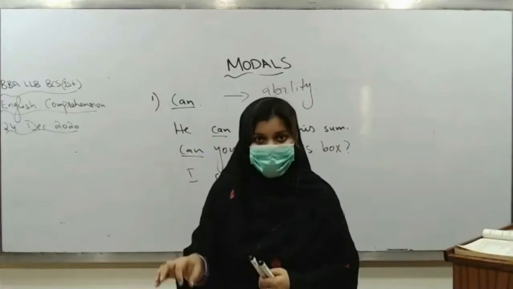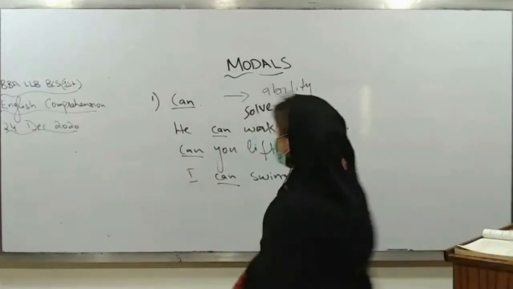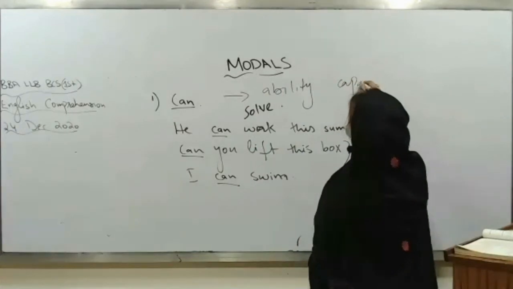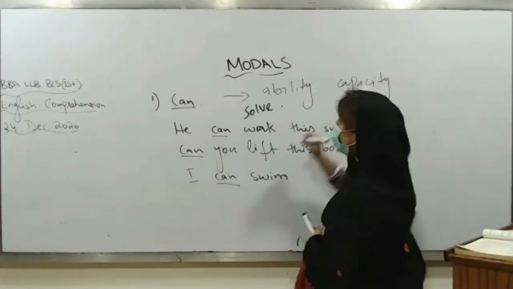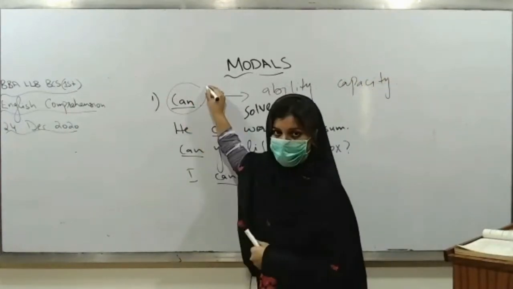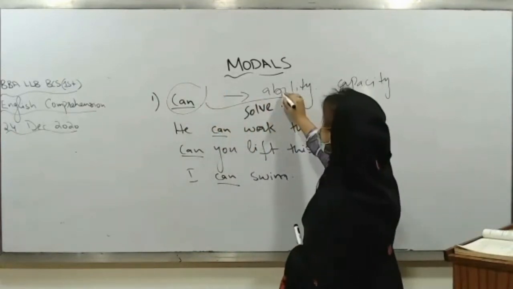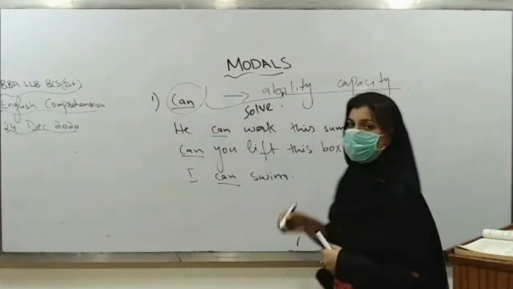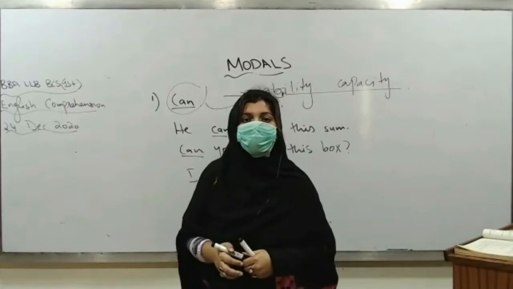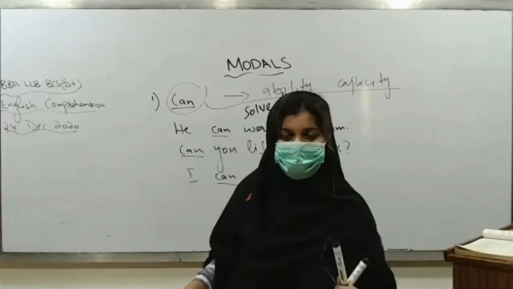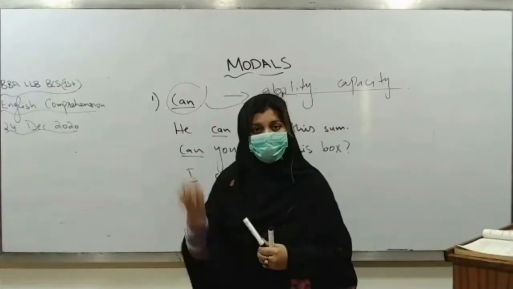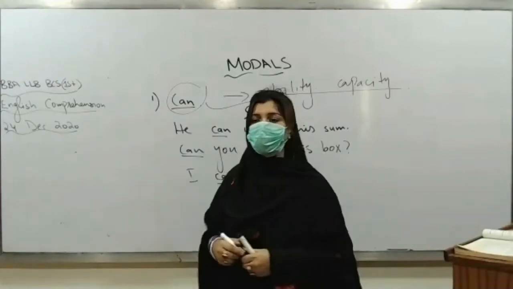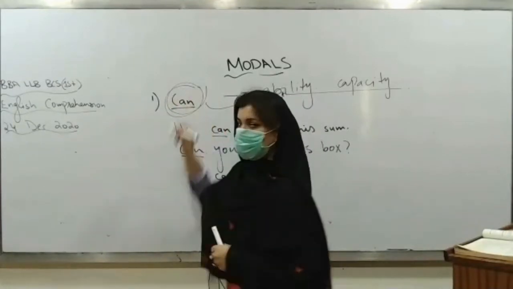कि वो इस काबिल है कि वो ये काम कर ले, right? He can show this capacity. He can show this ability. So can is the first model and it is used to express what ability or capacity of someone or something. किसी भी पर्सन या किसी भी चीज की काम करने की जो कैपेसिटी और एबिलिटी है वो किसके थ्रू शो होती है? It can be shown with the help of what?